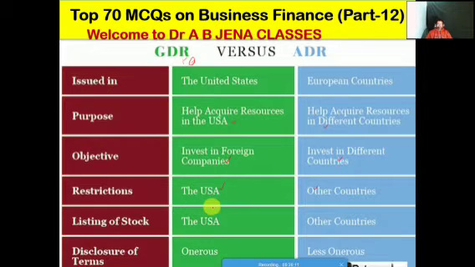Then the listing stock exchange, it's the USA, whereas in other countries, it's the stock exchange of those countries. Then the disclosure terms: it's onerous for one, whereas it's less onerous for the other. So friends, this is the basic difference between GDR and ADR. So friends, you have to remember it.